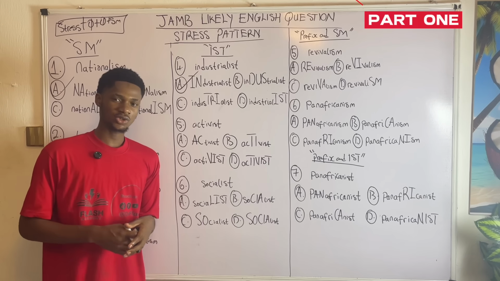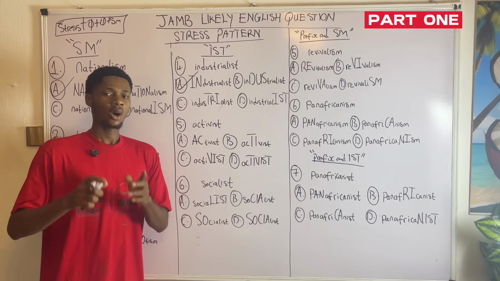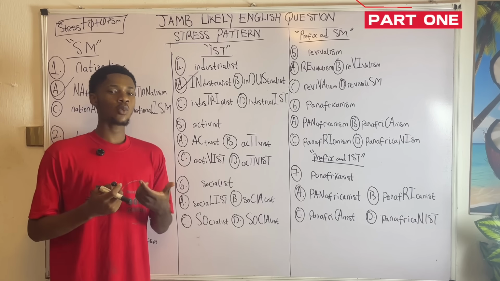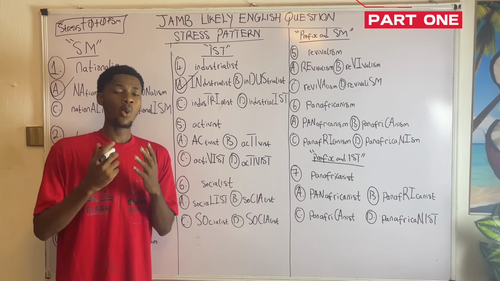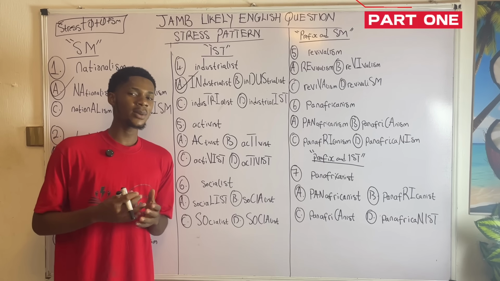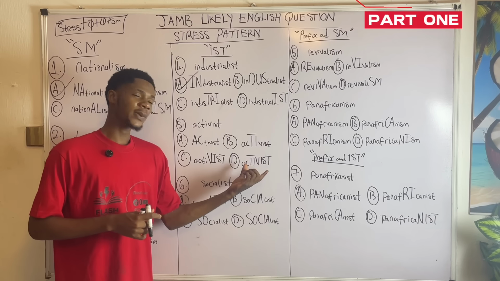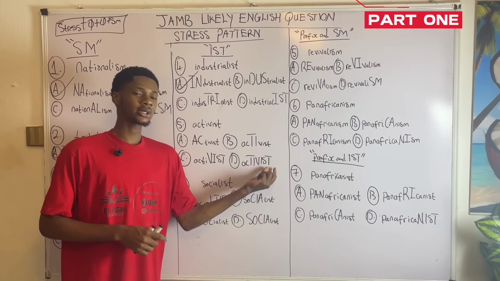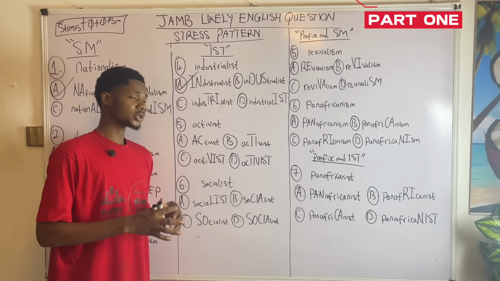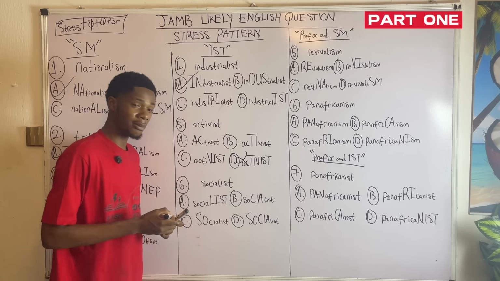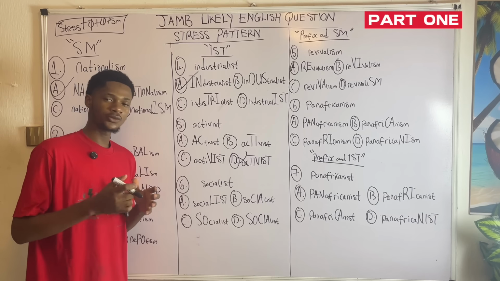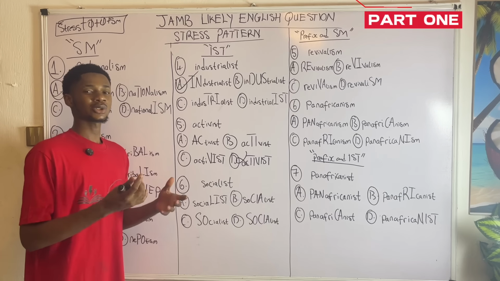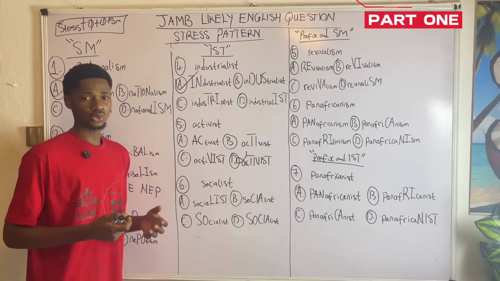Now look at this one. We're having TRIbalism, stress. We're having two parts of the syllable, stress. What I want you guys to take note of is that whenever you have to stress a word, we must always have one part of the word stressed. One part of the word should be stressed. It can never be more than one part. Take note. So from this particular question, you can see that option D is already out of it. We cannot have what now? T and what now? Vist, both stressed. So option D is already out of it. That is one bonus mark for you guys. An easy way of removing some wrong options. Although the best way for answering questions on stress pattern is actually to know the rule rather than eliminating options. You don't know that, you just know the rule.